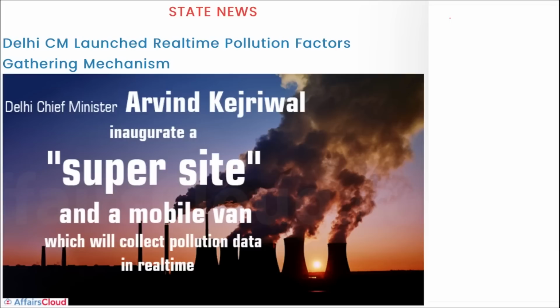Through this initiative, Delhi has become the first city of the country to get real-time source apportionment of air pollution, and this super site facility is located at the Sarvodaya Bal Vidyalaya premises near ITO, that is the Income Tax Office. Alright.